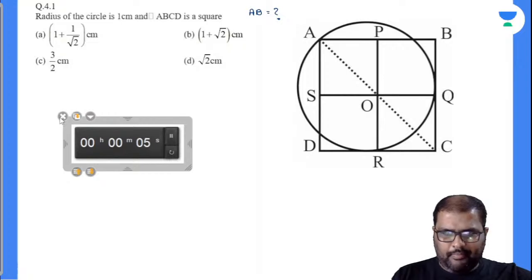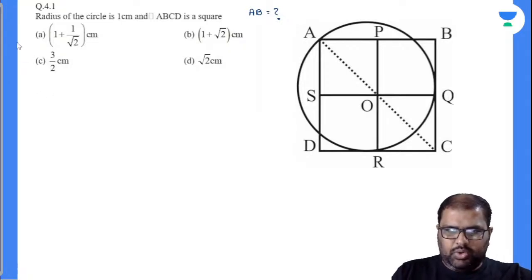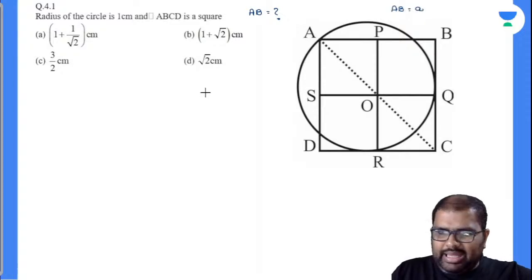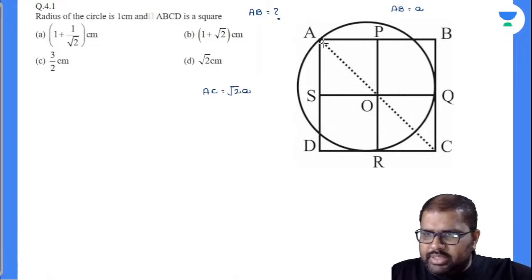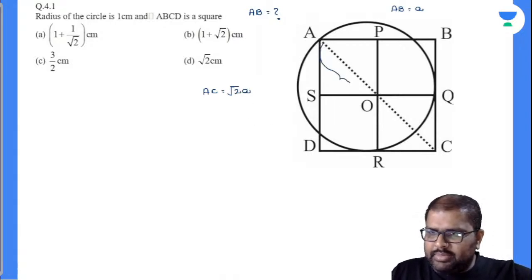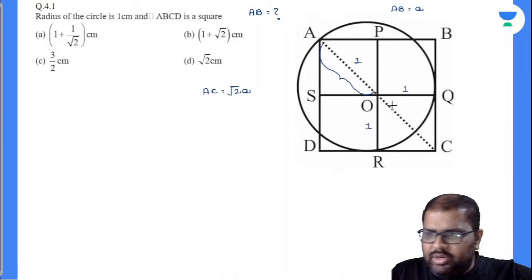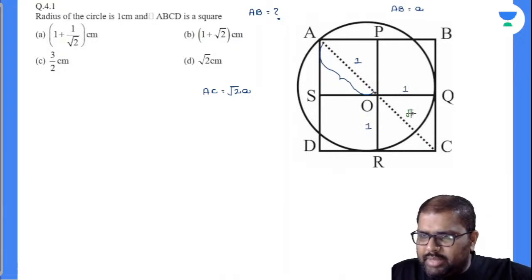YouTube, any answer? No. Okay, what I will do is take my AB line segment as A. If my AB line segment is A, my AC value will be how much? √2A. Everybody knows this. Now closely observe: from A to O is the radius of the circle, which is equal to 1. Now see here, OQ is equal to 1, OR is equal to 1. Now OC value will be equal to how much? Root 2. Am I right or wrong? By Pythagoras theorem, OC value will be equal to root 2.